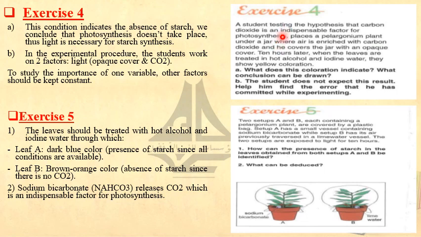He wants to test his hypothesis, whether it's true or false. So he performed an experiment. Let's see what the experiment of such a student was. He places a pelargonium plant under a jar where air is enriched with carbon dioxide, and he covers the jar with an opaque cover. So he got a pelargonium plant, placed it in a jar containing air with carbon dioxide, and covered the jar with an opaque cover.